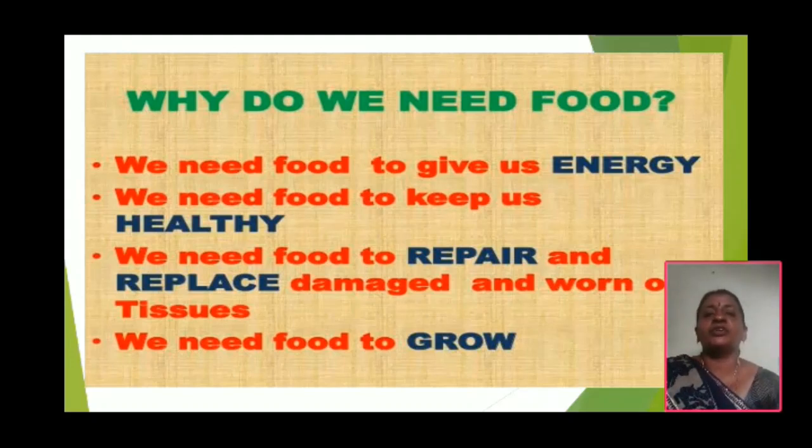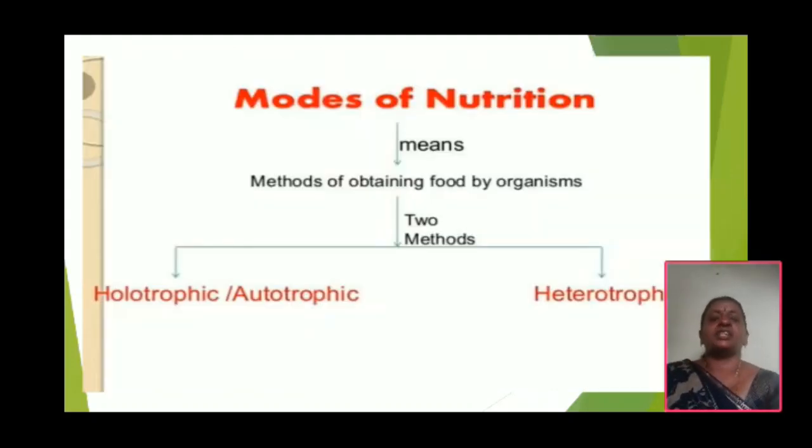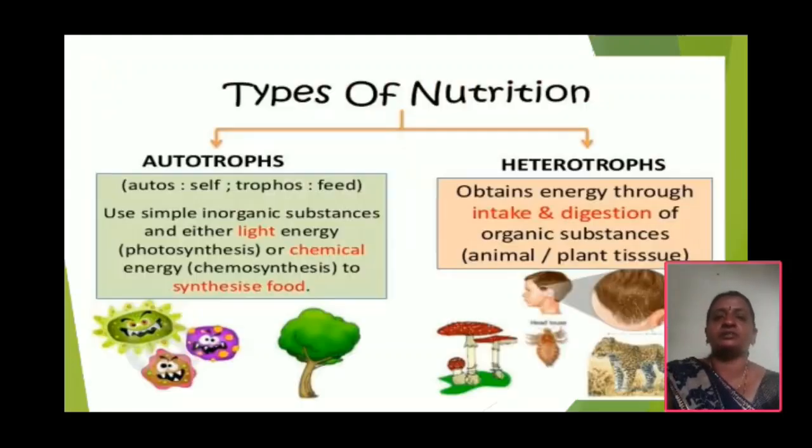First of all, we are going to discuss the topic of nutrition. What is nutrition? Intake of nutrients is known as nutrition. What are nutrients? Carbohydrates, proteins, lipids, these are the nutrients. The mode of nutrition is divided mainly into two types: one is the autotrophic mode of nutrition and the other is the heterotrophic mode of nutrition. First we are going to study the autotrophic mode of nutrition.